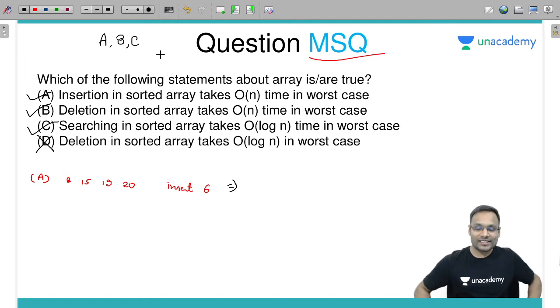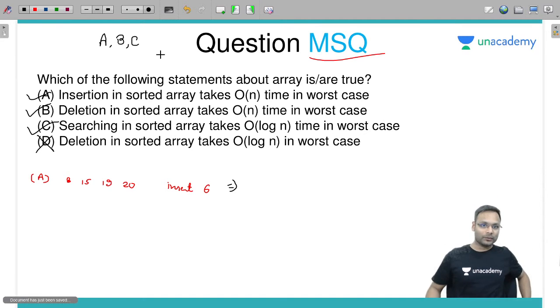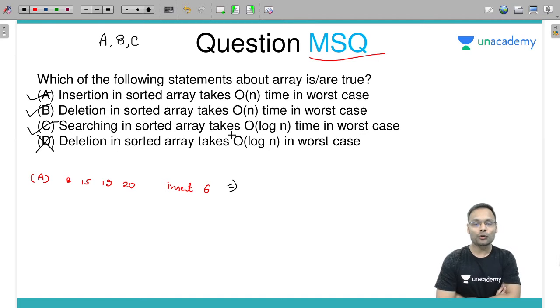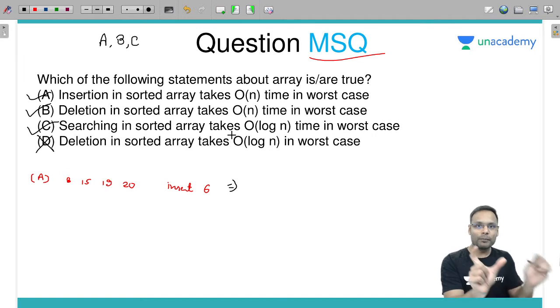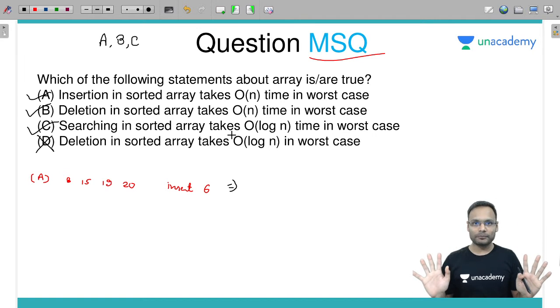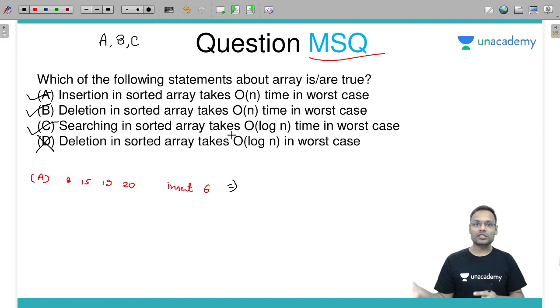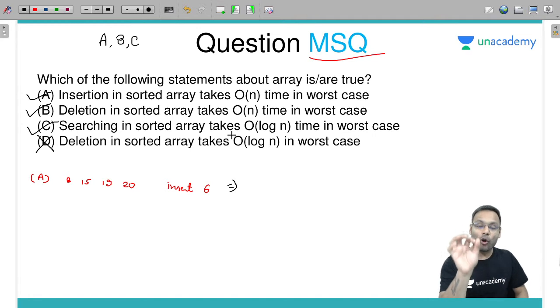Now the cases are not the choice of algorithm. Most of the students will ask me, sir, if I had used linear search here, then what? They are not talking about best case or worst case as the algorithm or the selection of the algorithm. Selection of algorithm is a different thing. Worst case means the type of input given to you. If a sorted array is given, then whether it is worst case or best case, in the sorted array binary search will always take log n time. So choice of algorithm is not a consideration in the best case or worst case. Best case and worst case are the type of input, not the type of algorithm you are selecting.